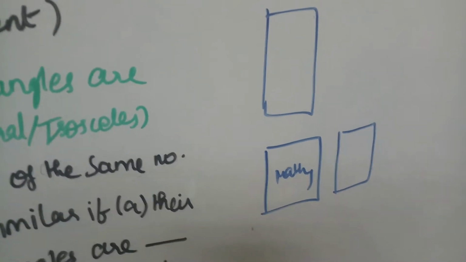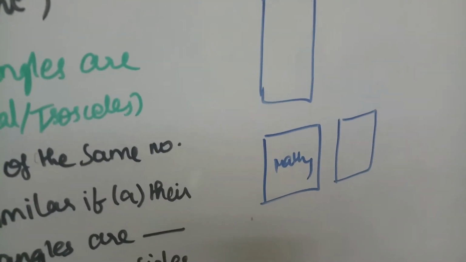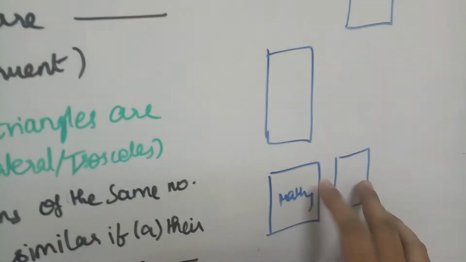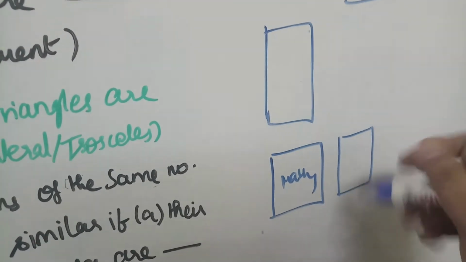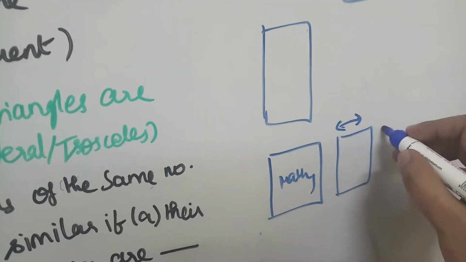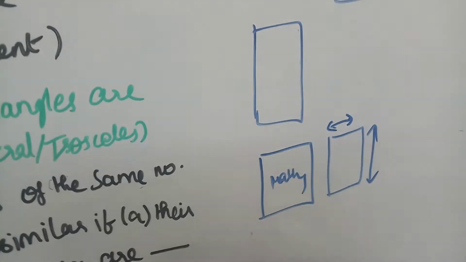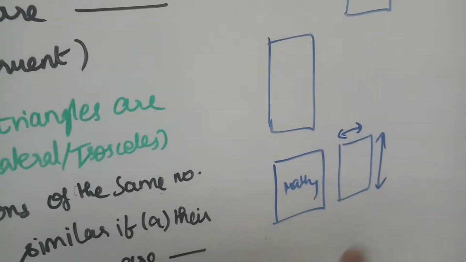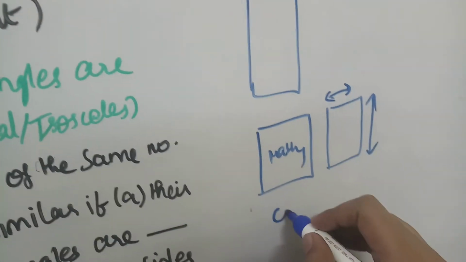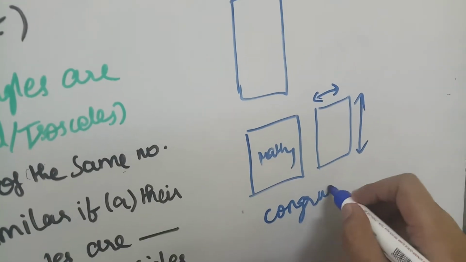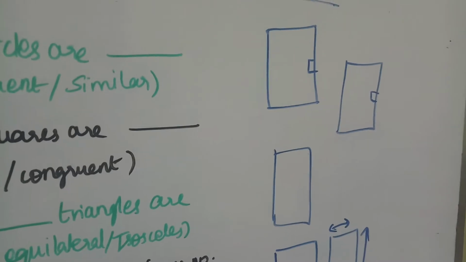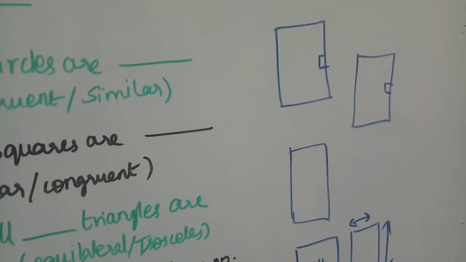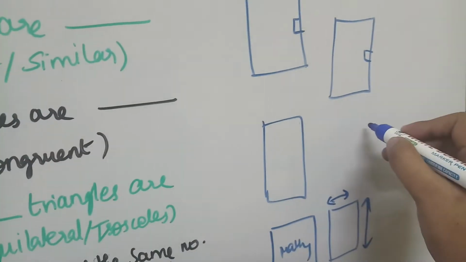We cannot find any difference in their dimensions either. All the pages are rectangular, and their length and breadth do not change throughout. So the length and breadth are the same and the shape remains the same. So we say congruence.